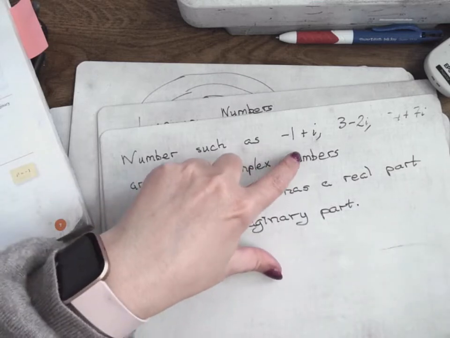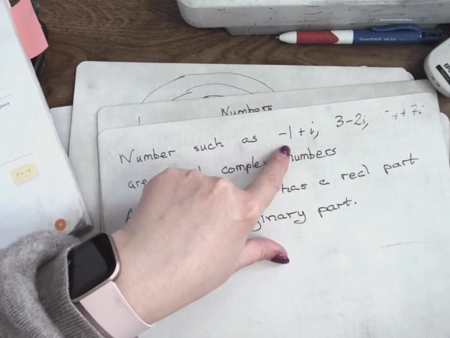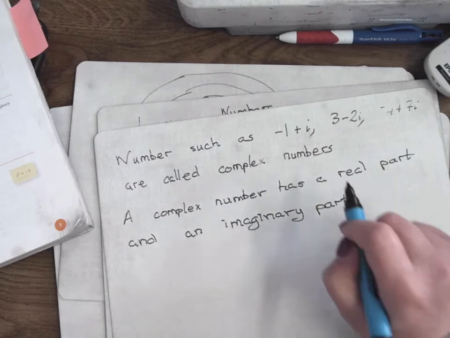For example, minus 1 plus i: minus 1 is the real part, plus i is the imaginary part.